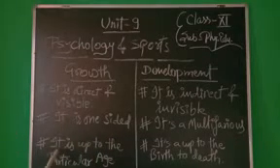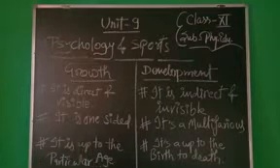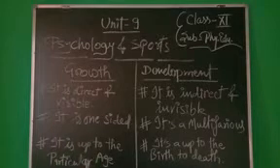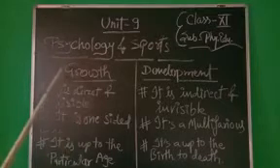The next point in growth is that it is up to a particular age. It means growth has started from the birth of a child and continues up to some particular age of an individual. Up to a particular age limit, growth is possible.